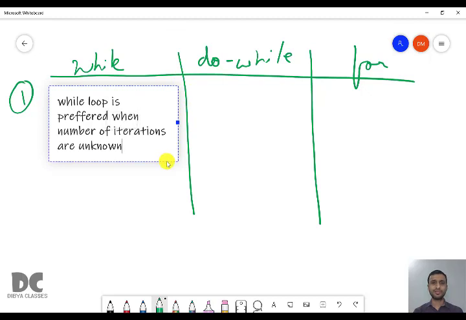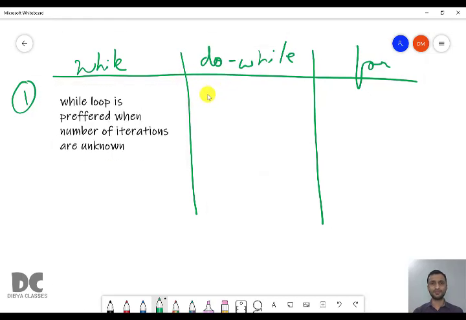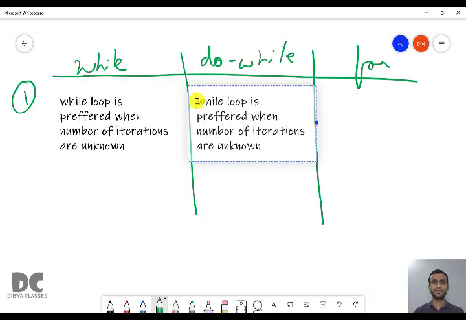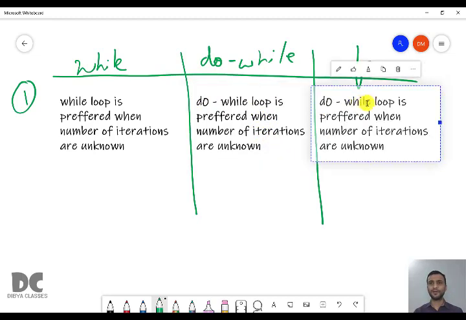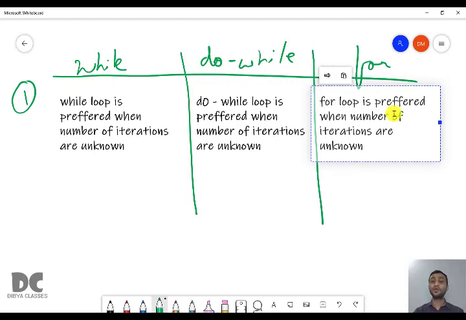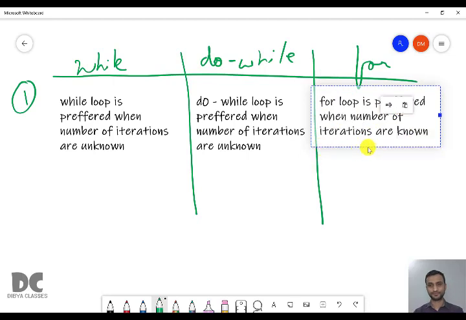This goes the same for do while. Do while loop is also preferred when the number of iterations is unknown. But for loop will be preferred when the number of iterations is known.